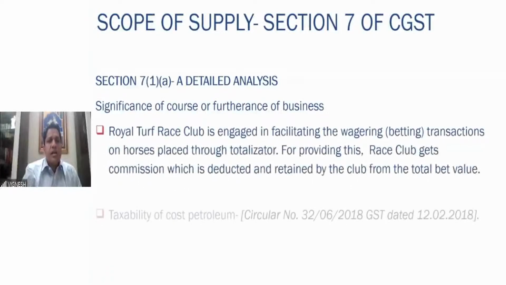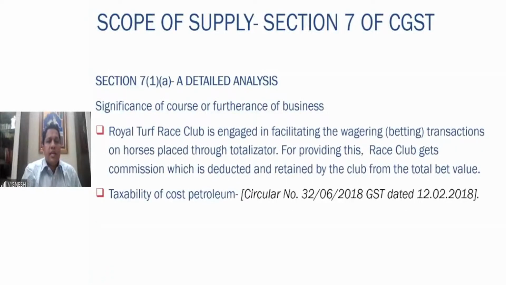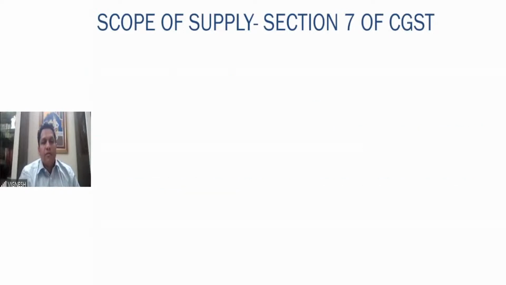A few examples here. Royal Turf Race Club is engaged in facilitating the wagering transactions on horses. Wagering means betting. Transactions on horses placed through totalizator. For providing this, the race club gets commission, which is deducted and retained by the club from the total bet value. Then very much it is a supply. Fine. Taxability of cost petroleum.